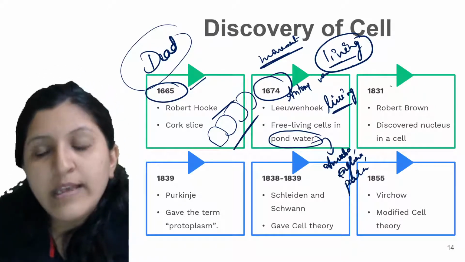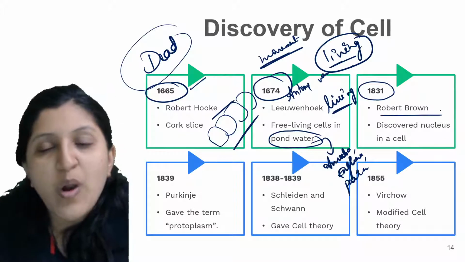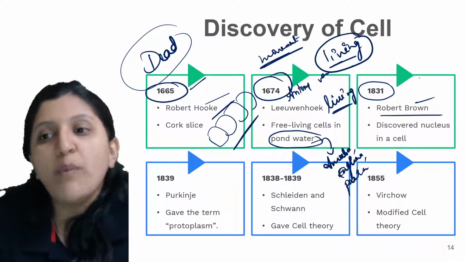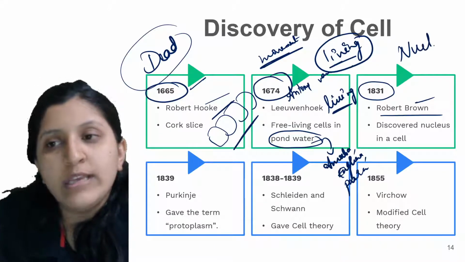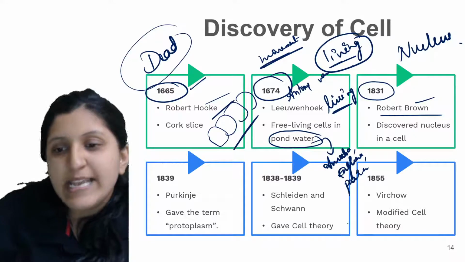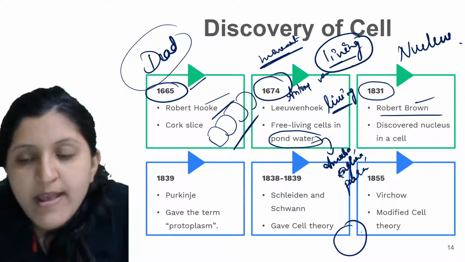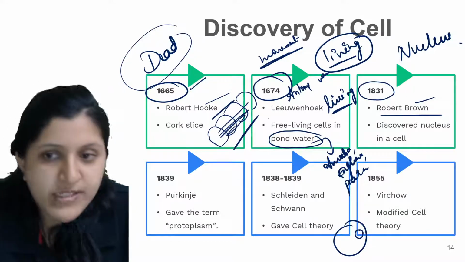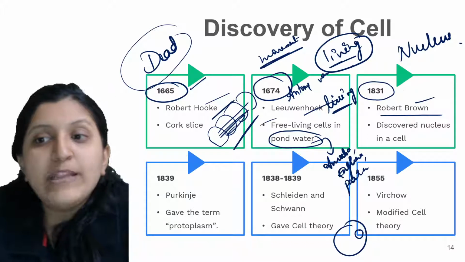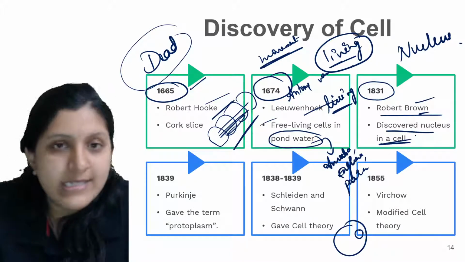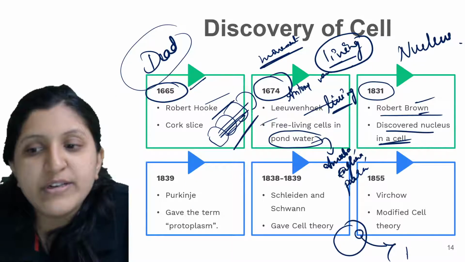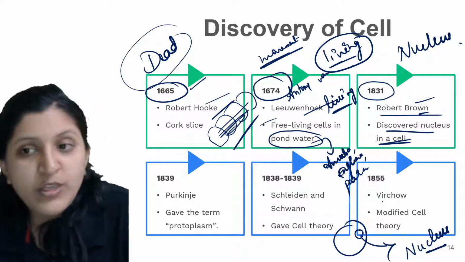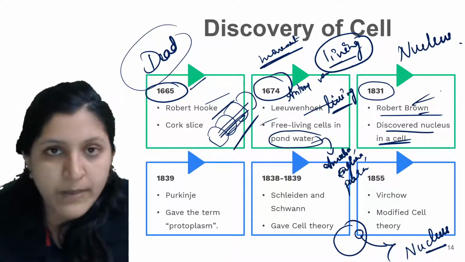Now, in the year 1831, that is Robert Brown. Robert Hooke is different, Robert Brown is different. Robert Brown discovered the nucleus in a living cell. So let's say there is a cell, and this cell has a nucleus. Earlier they just observed the room-like structures, but Robert Brown discovered a nucleus in a cell. So for the very first time, some observation related to the nucleus was done by Robert Brown.